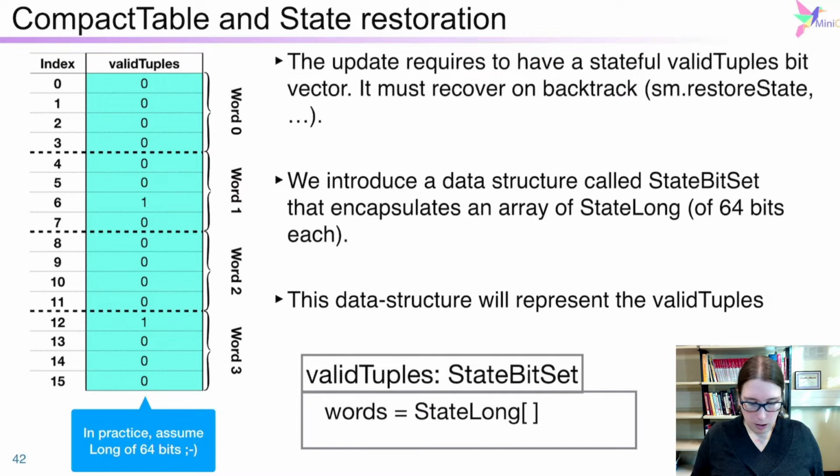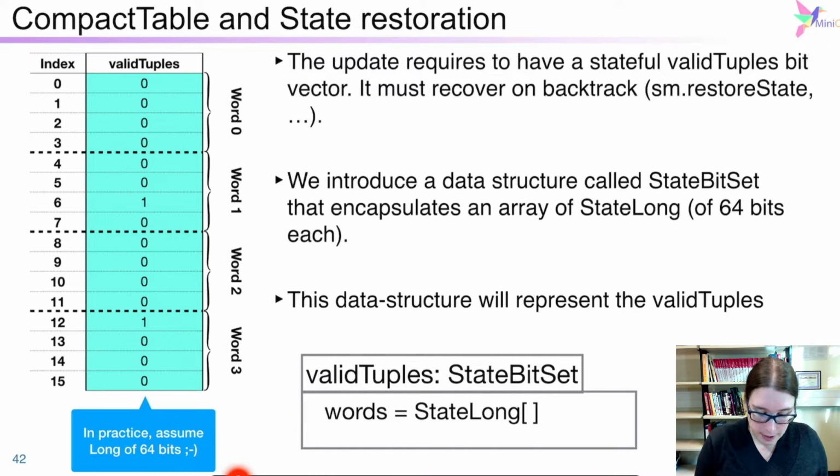In fact, in Java, one of the longest structures is the long, integer long, where we can store 64 bits together. So we are going to use an array of long to allow us to store more than 64 bits together.